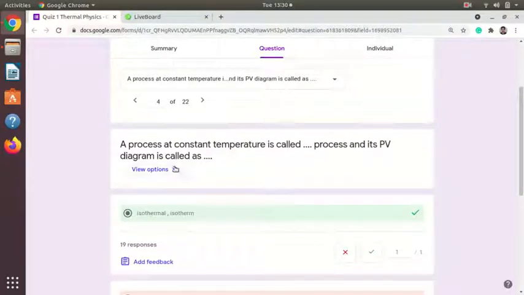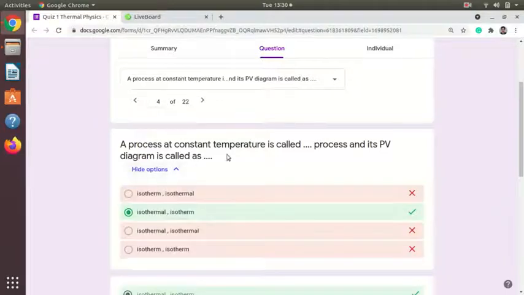Then our next question is: the process at constant temperature is called dash dash process and its PV diagram is called dash dash. The correct answer to this is isothermal and isotherm. The process is isothermal and the PV diagram is called isotherm.